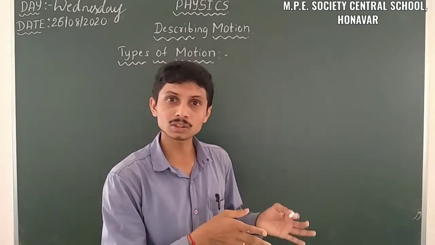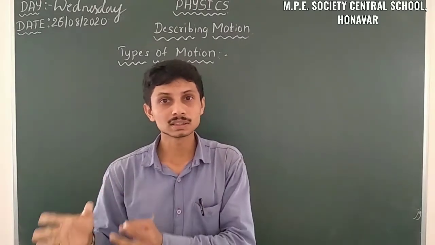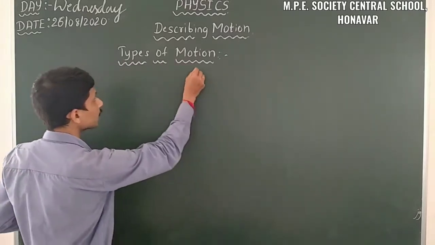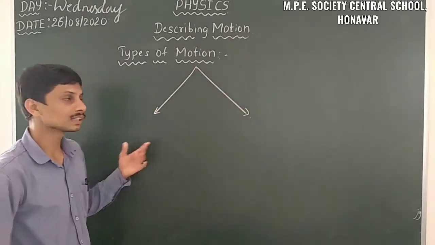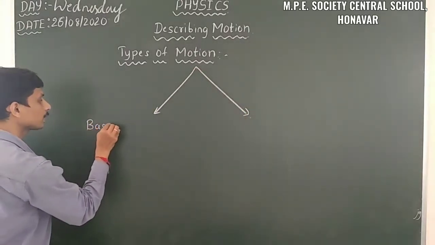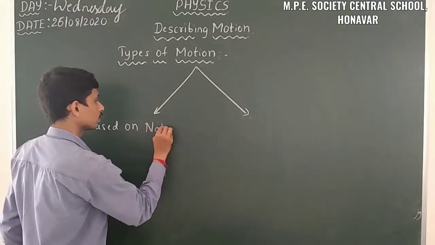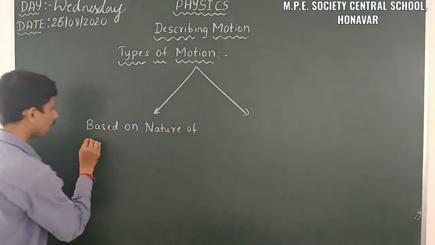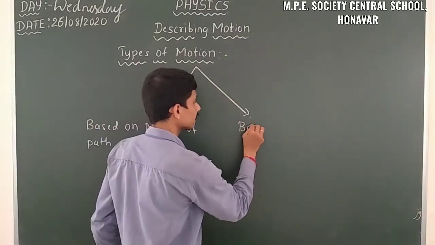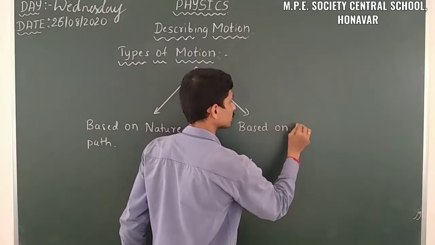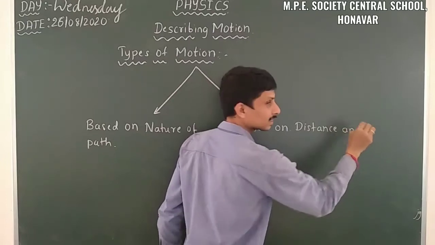Some are based on the nature of the path taken by an object and some are based on the distance and time. So let us categorize motion into two separate bases. Firstly, based on nature of path, and another one based on distance traveled and time.